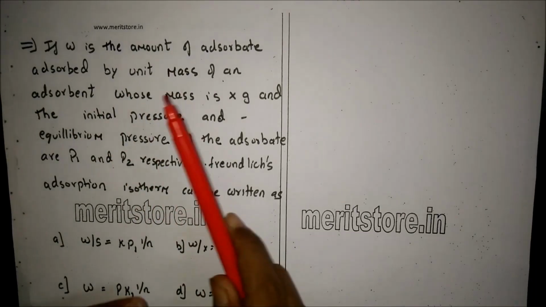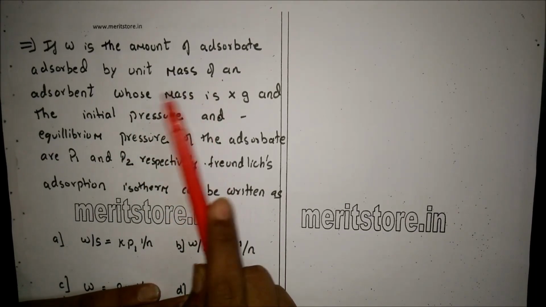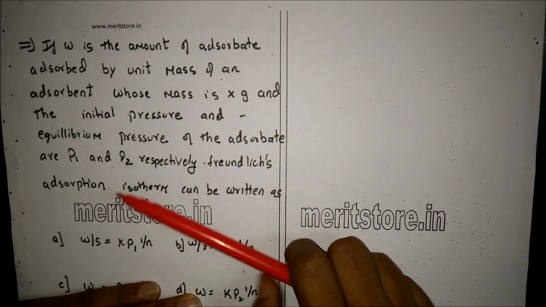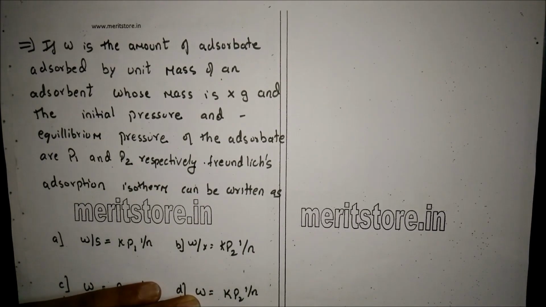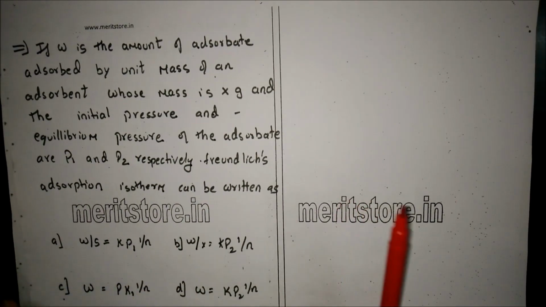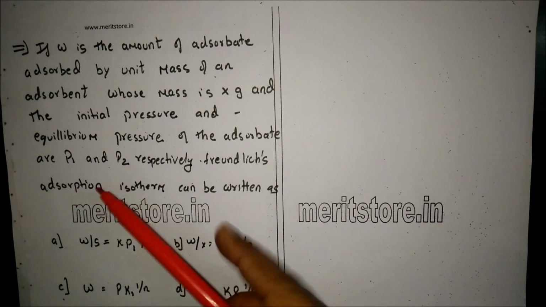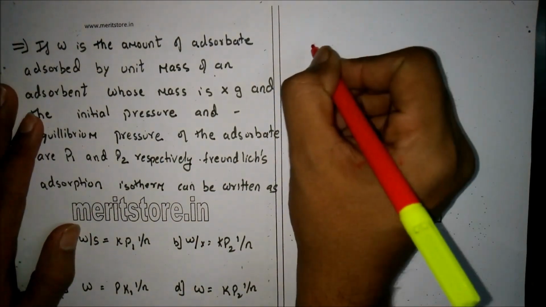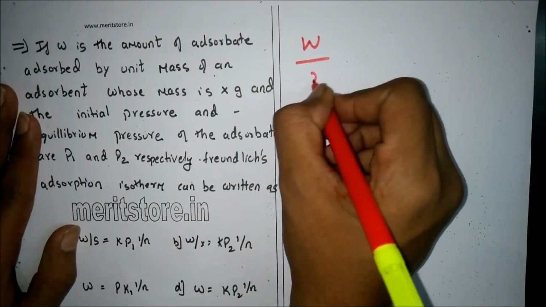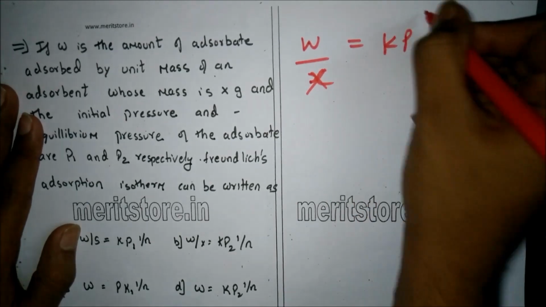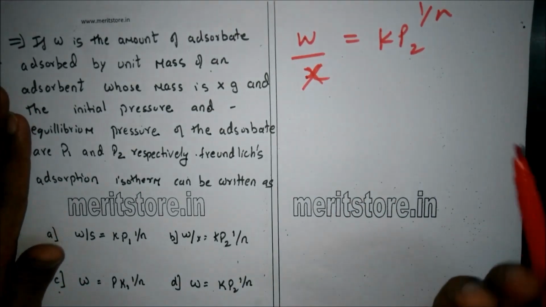W is the amount of adsorbate adsorbed by unit mass of an adsorbent whose mass is x gram, and the initial pressure and equilibrium pressure of the adsorbate are P1 and P2 respectively. Freundlich's adsorption isotherm can be written as, here are the options. Now here we will take the equilibrium pressure P2 in the equation. So now the equation will be given as W upon x will be equal to k into P2 raised to 1 by n, which is the Freundlich equation.